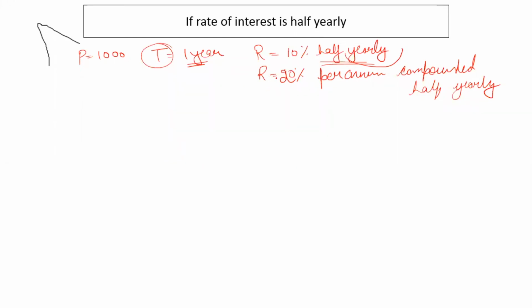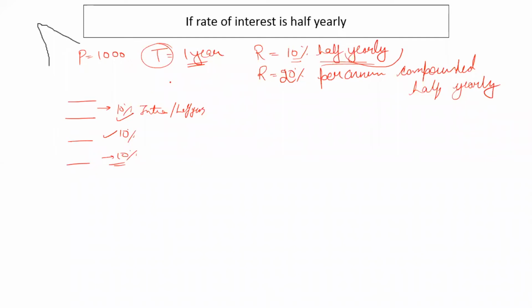Right? So if rate of interest is 10% half yearly, this means that for every half year, I get 10% interest. Right? So in first half year also I'll get 10%, in second half year also I'll get 10%, in third half year also I'll get 10%.